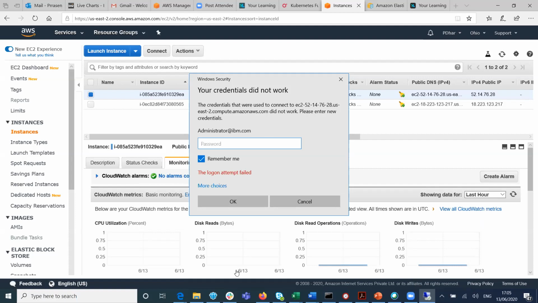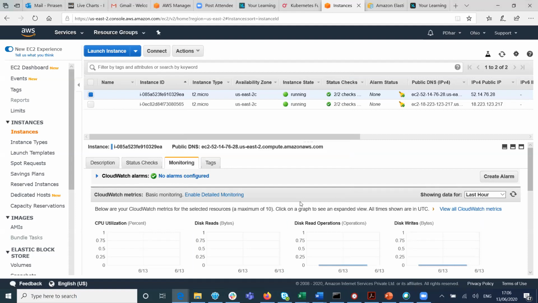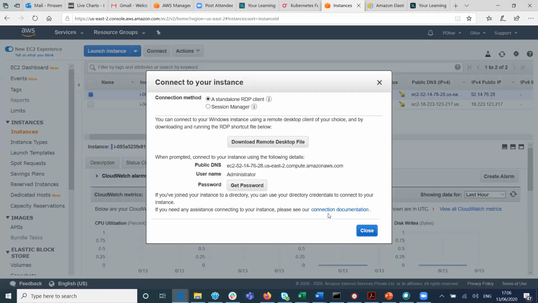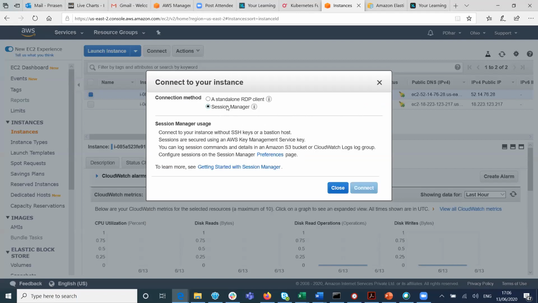Okay, so cancel it. Do one thing. You put the password in the chat window. Let me copy and paste it. That RDP screen I need, or you try to connect from this console itself. Just go there, here only, say connect. Yeah, Session Manager, second option.